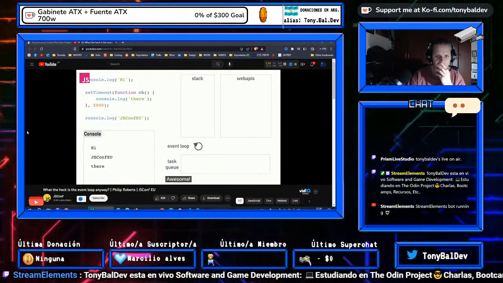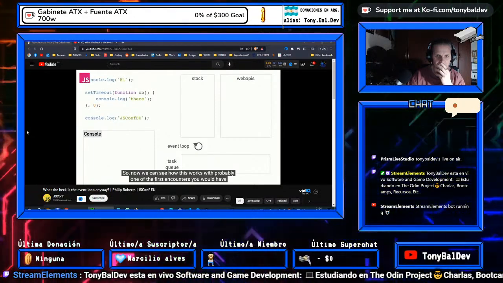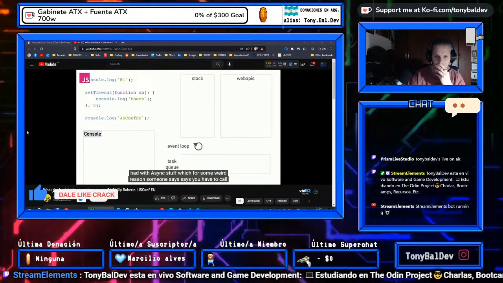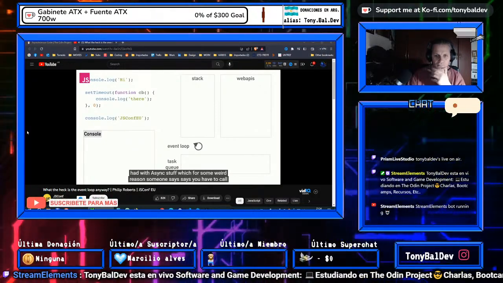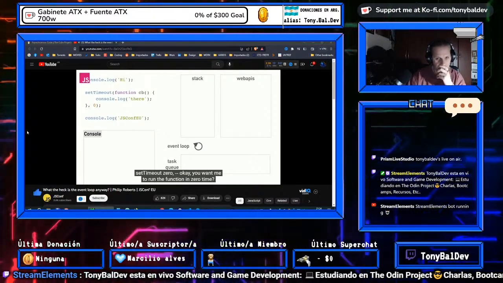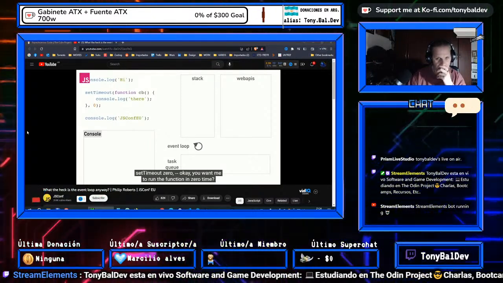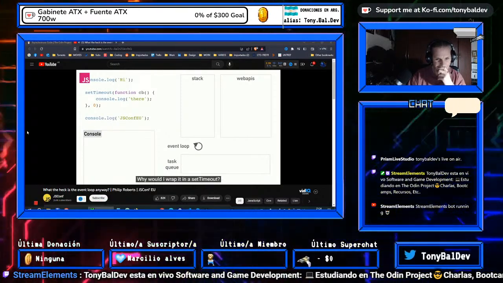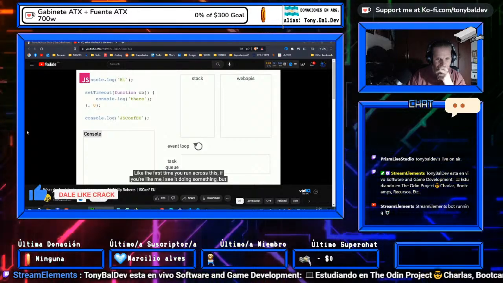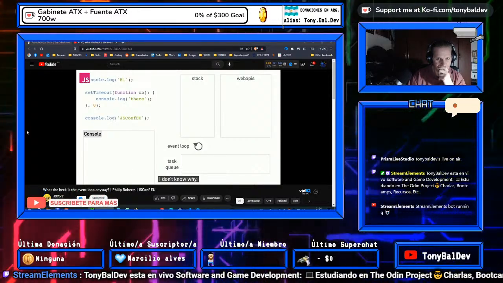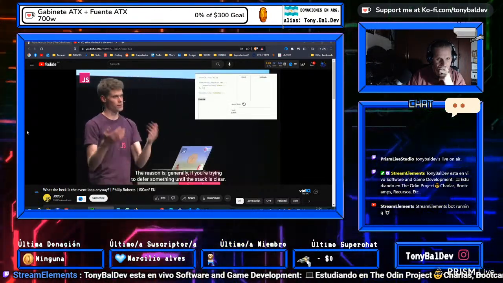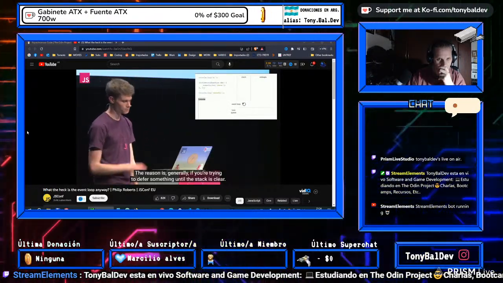Awesome. OK, so now we can see how this works with probably one of the first encounters you would have had with async stuff, which is when, for some weird reason, someone says, oh, you have to call setTimeout 0. Like, OK, you want me to run the function in 0 time. Why would I wrap it in a setTimeout? The first time you come across this, if you're anything like me, you're like, OK, I sort of see that it's doing something, but I don't really know why. And the reason is, generally, you're trying to defer something until the stack is clear, right?